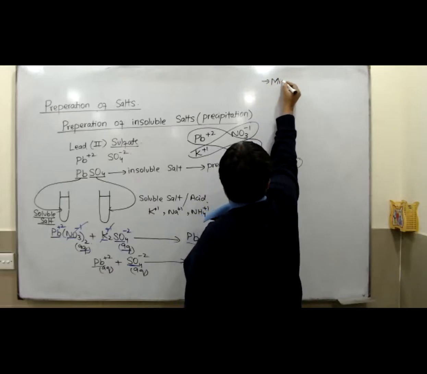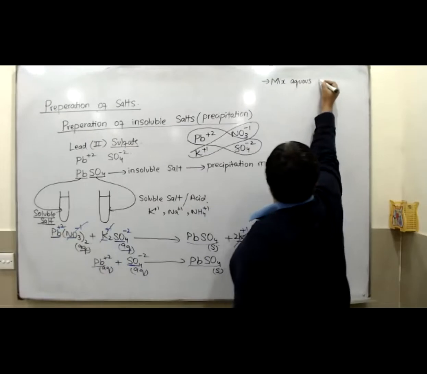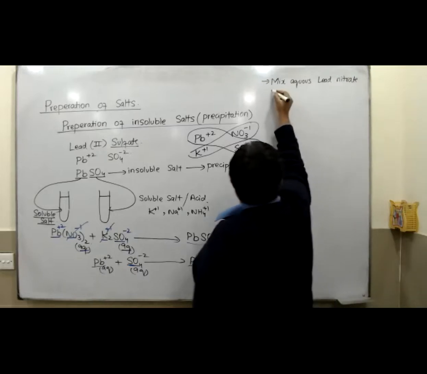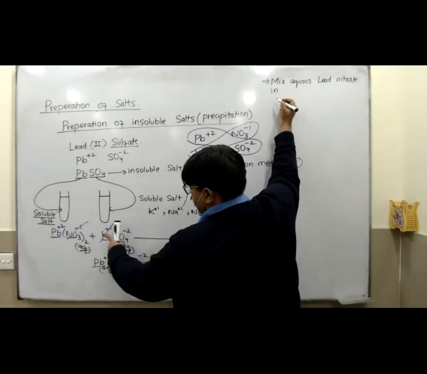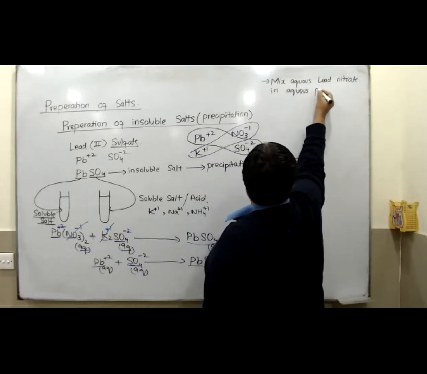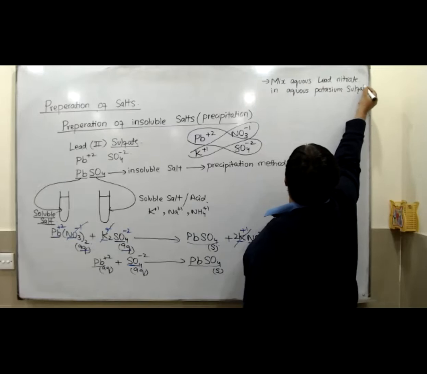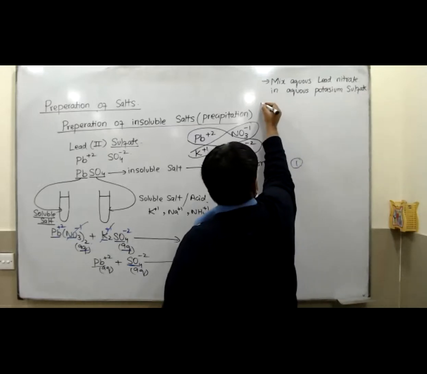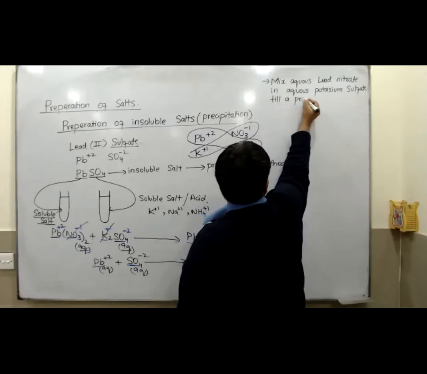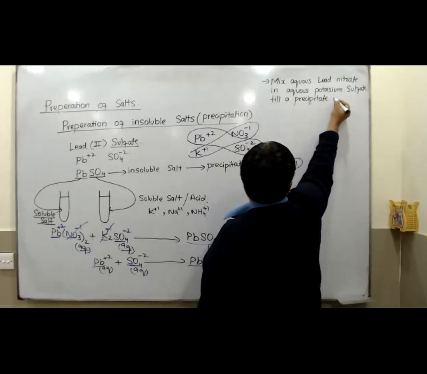So mix aqueous lead nitrate in aqueous potassium sulfate till a precipitate is formed.